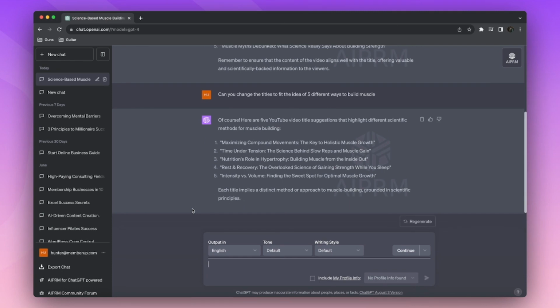Another little strategy that you can do is actually, you can go into YouTube, you can find a title that you like, and then you can ask it to come up with different titles that relate to that title. So for example, let's say I go into YouTube, then I come over here and I ask it how to build muscle scientifically.